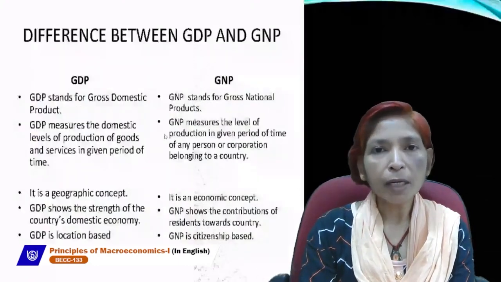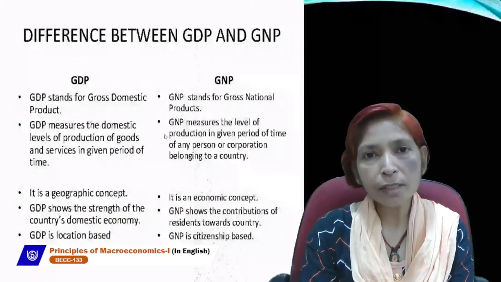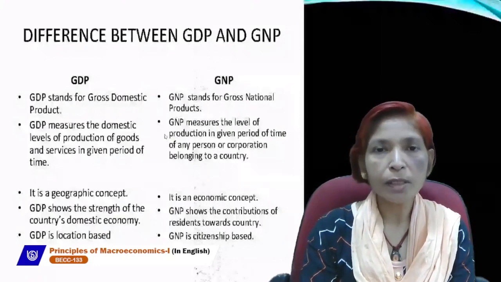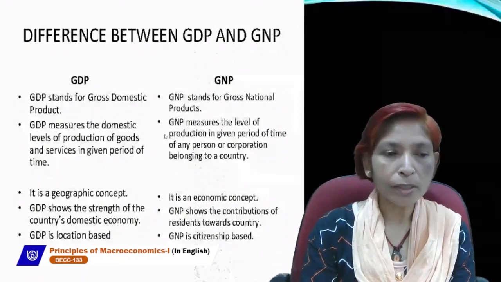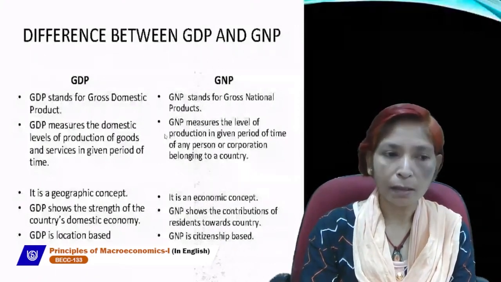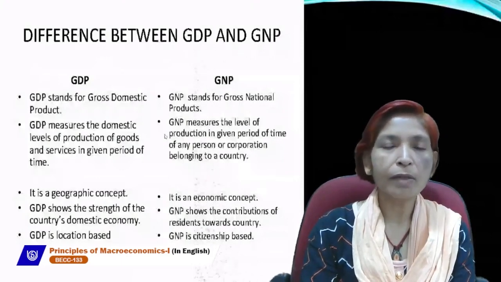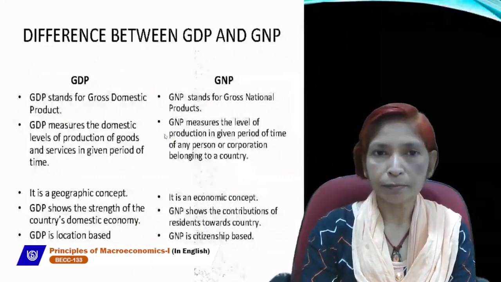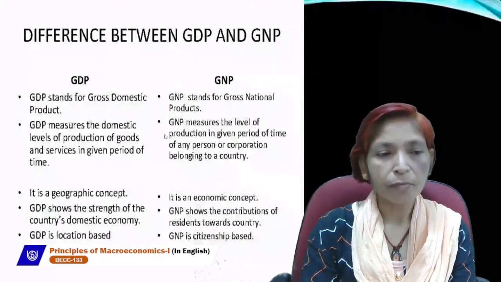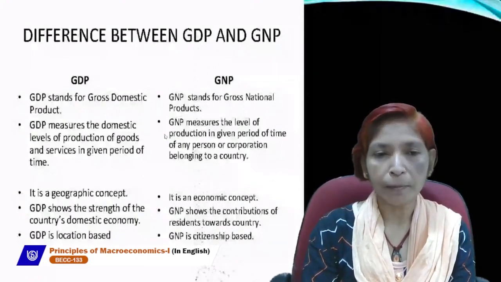GDP is the money value of all the final goods and services which are produced in a domestic territory by all the producers in an accounting year. So, GDP measures the domestic levels of production of goods and services in a given period of time. It's a flow concept because it is related with a period of time, not a point of time.